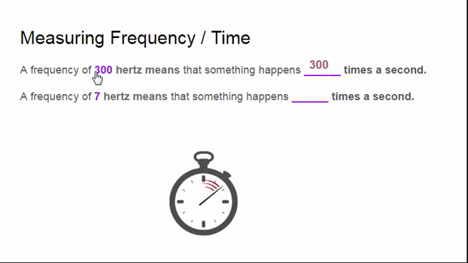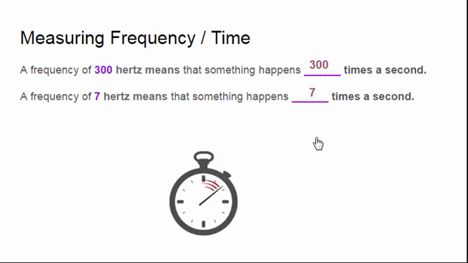Because it's 300 hertz. So the hertz relates to the times a second, and then this over here refers to what is it that is occurring over and over during that time in that cycle. All right. What about a frequency of 7 hertz? That means that something is happening blank times a second. We should get this in 3 seconds. 3, 2, 1. All right. Pretty straightforward. It should have been 7 times a second.